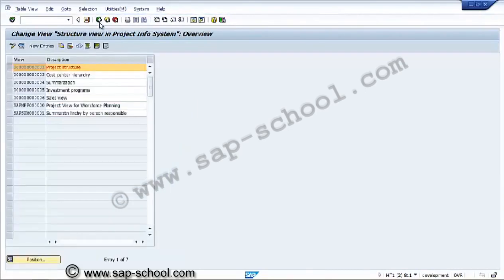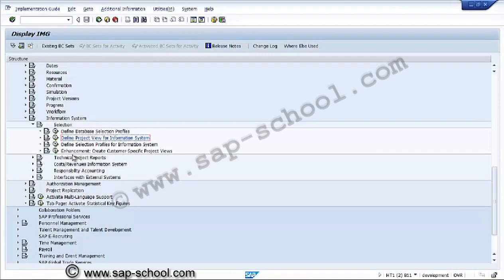So these are the profiles we can change at any point of time and assign to the project profile. Unless we assign the project profile, like these database selection profiles and project view information profiles, as and when required we can change them while using the reports only. So now we will see the selection profile for information system.